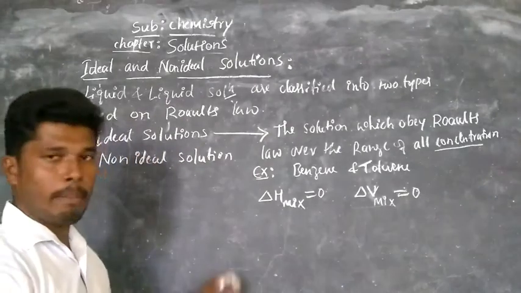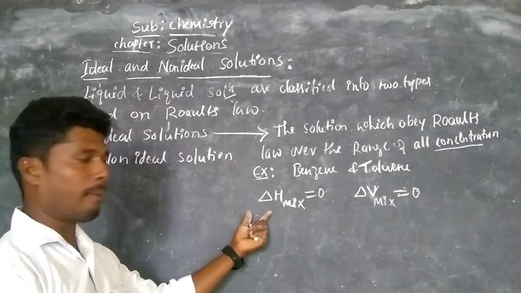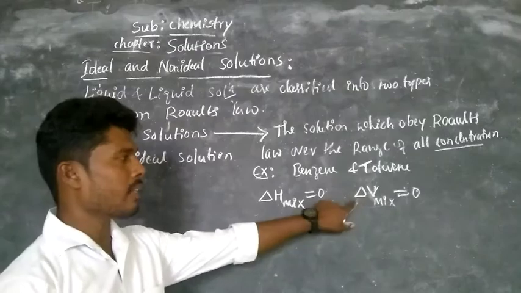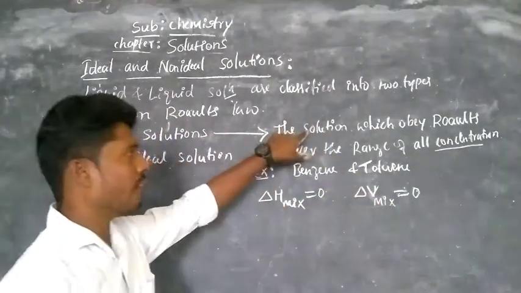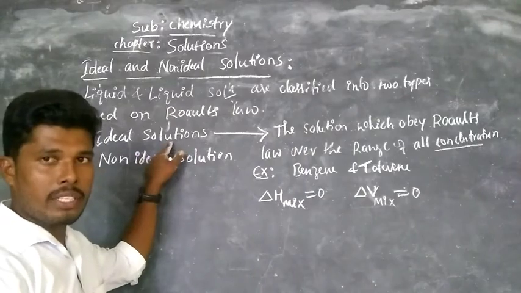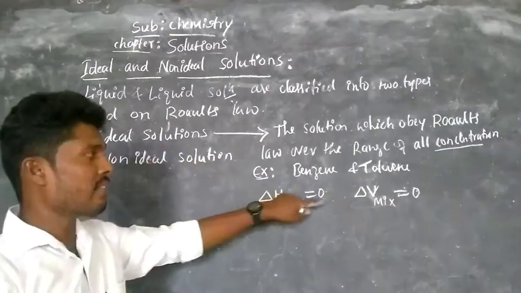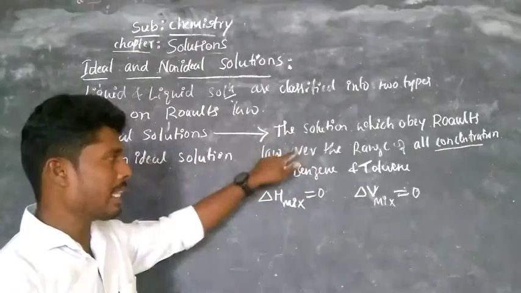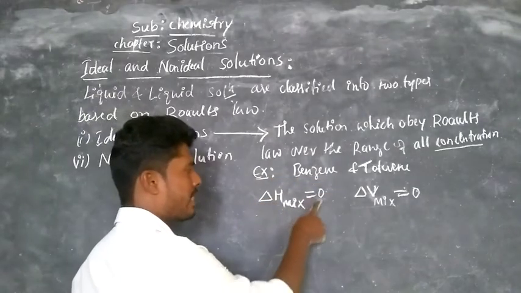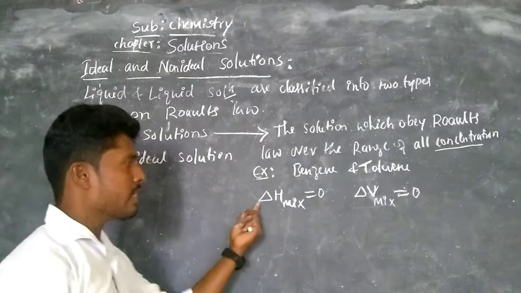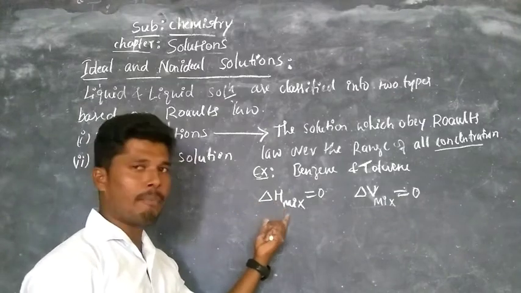Such types of solutions we call ideal solutions. Example, benzene and toluene. Now observe, delta H of mixing is equal to 0. It means there is no change in enthalpy of mixing.